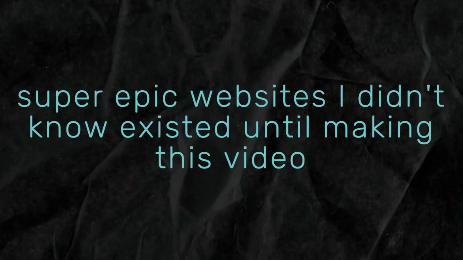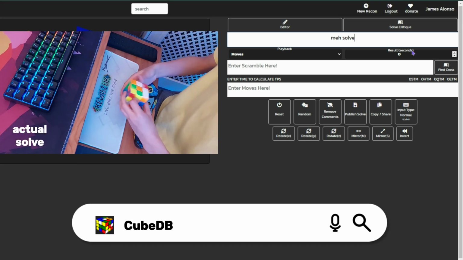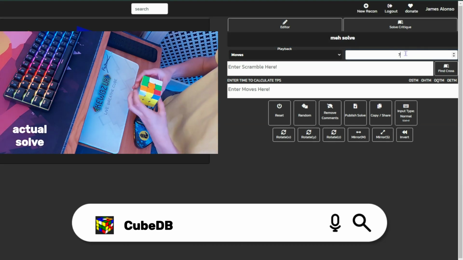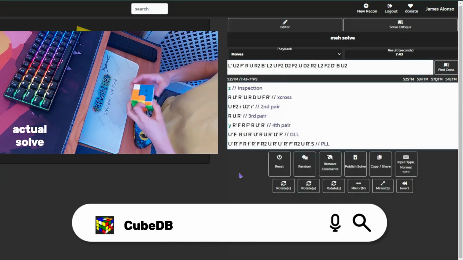Okay, finally, do you remember the 2 insane tools I showed you a little peek of at the start of the video? Well, here they are, CubeDB and 2 tools. Starting off with CubeDB. It's basically a 3x3 reconstruction tool at a basic level. Like any reconstruction tool, you can add the time, add the scramble, input your moves, and then it'll give you TPS and all of that stuff. But this is where it gets better.